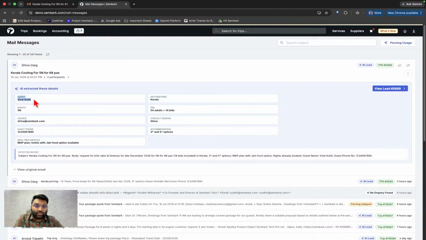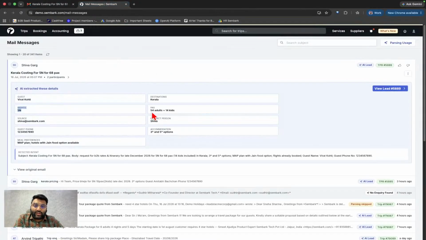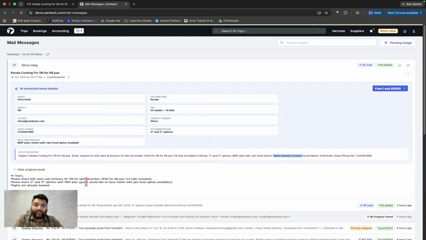The guest name is Virat Kohli, the destination is Kerala, the stay is 5 nights, and we mentioned 68 pax, 14 kids included. So it did the calculation by itself, right? It picked my agent name, the guest phone number, the accommodation plan, and meal preferences as well: MAP plan hotel with Jain food option available. You will also see that AI has detected that flights are already booked. You can see the original email here, right?